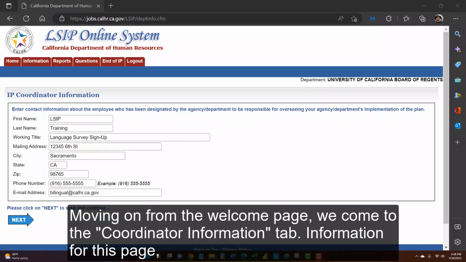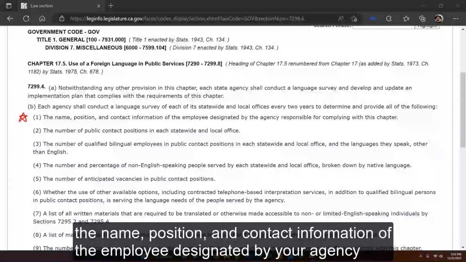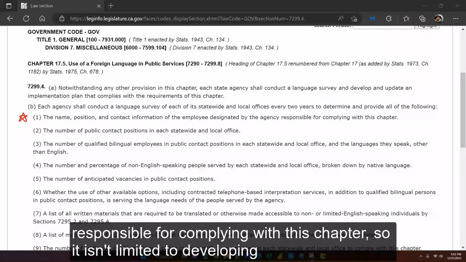Moving on from the Welcome page, we come to the Coordinator Information tab. Information for this page, while referenced as the coordinator information, in fact should include the name, position, and contact information of the employee designated by your agency responsible for complying with this chapter.